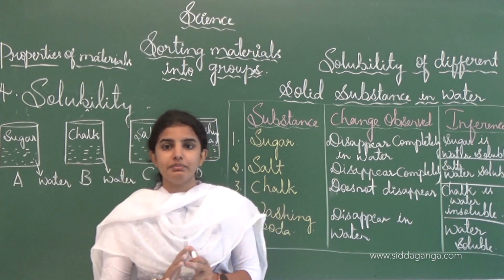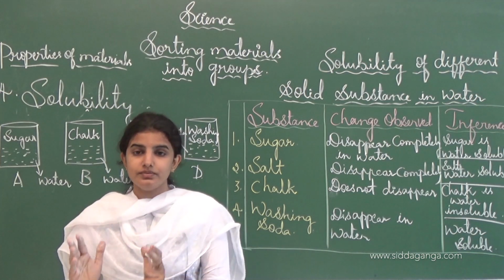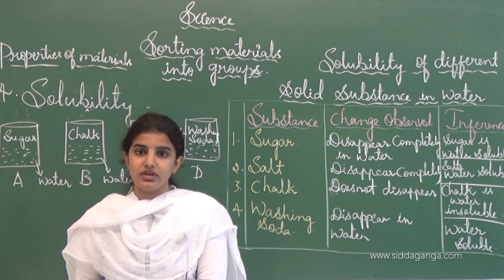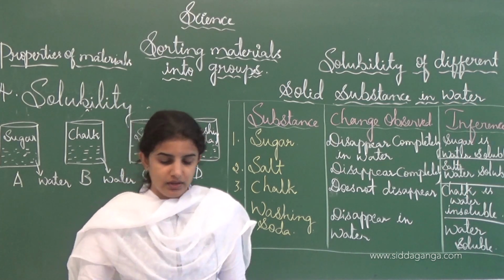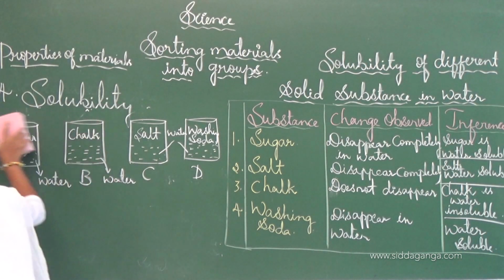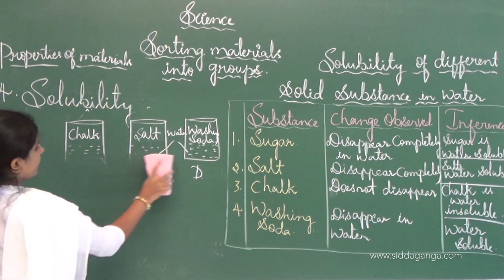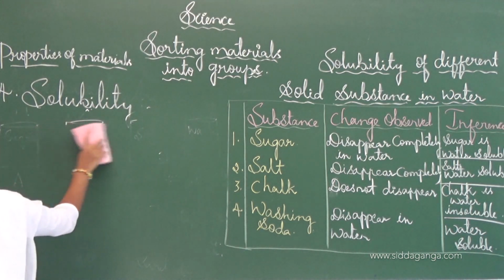This is how we can classify different types of substances into soluble and insoluble substances. Next, we shall move on to solids. We discuss the solid substance, and the next one is liquid substance.